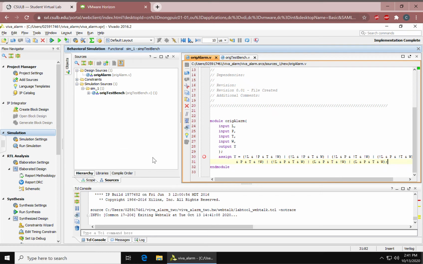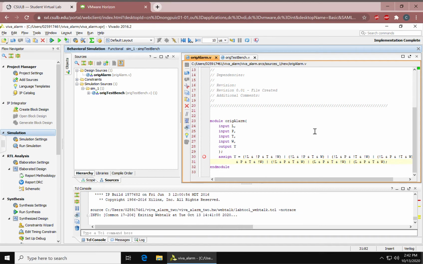Hello, so in this video I'll be talking about how I did a Verilog synthesis and simulation in Vivado for a microprocessor alarm system. After creating a design source, which is located on the project manager bar, you are required to put in parameters. And I put in LWTP as my input and Y as my output.